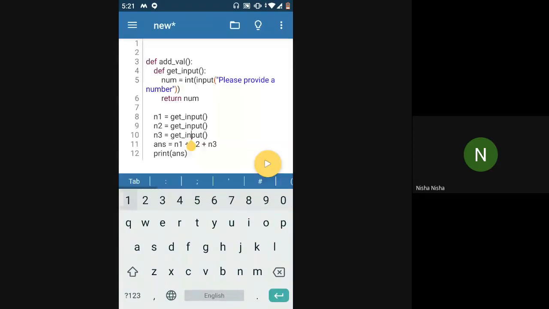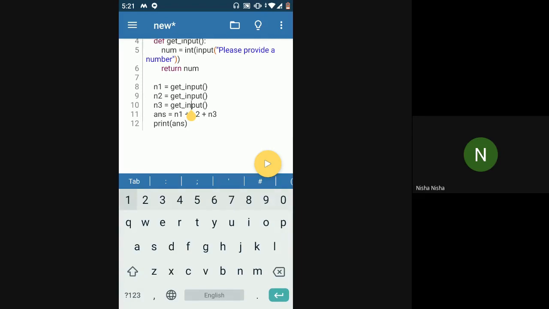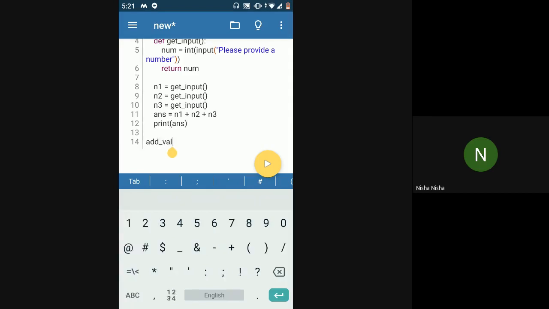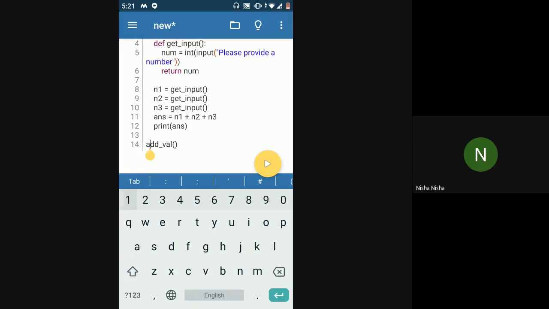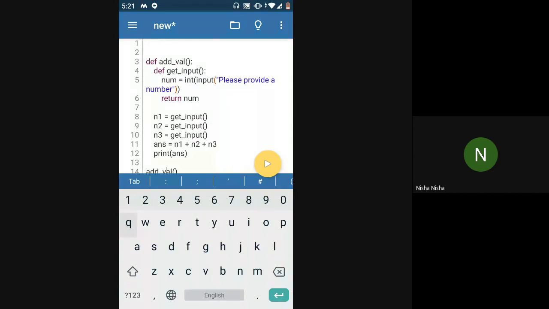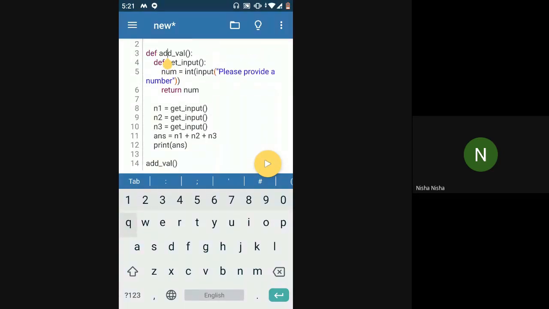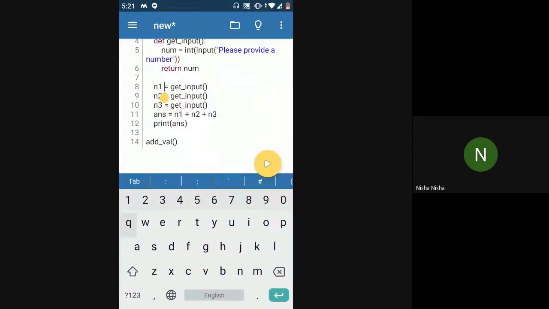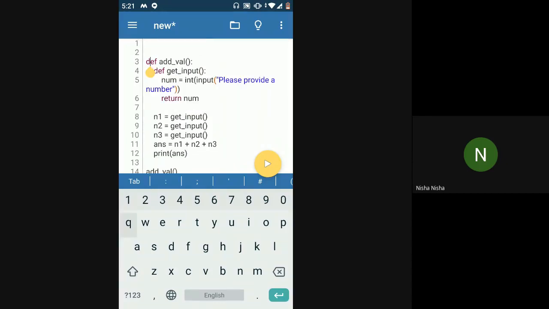So to invoke this, to get the logic running, I have to call the outer function from somewhere. Line number 14 would be the triggering point. Once line number 14 is executed, control will go inside this add val function. It will see there is one more function here, and then it will go to the line with n1. Wherever there is a def, the control does not go inside of the def unless the function is called by name.